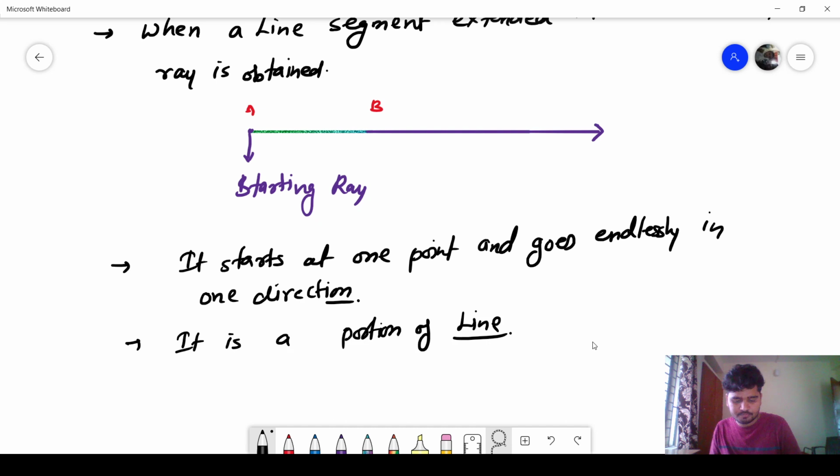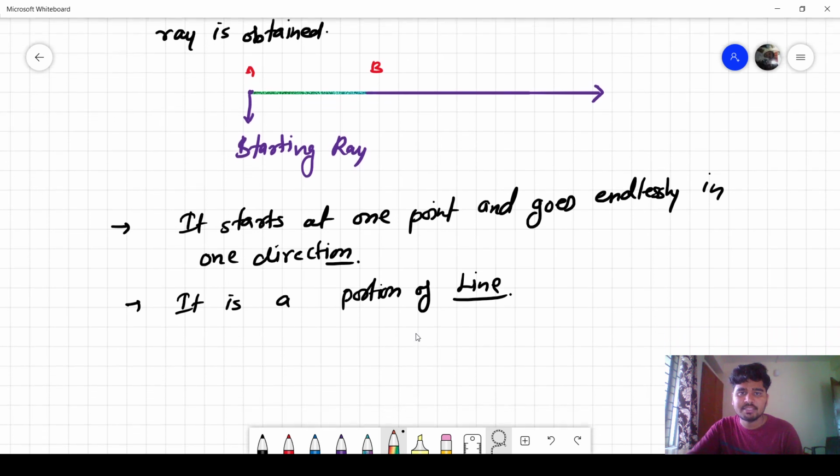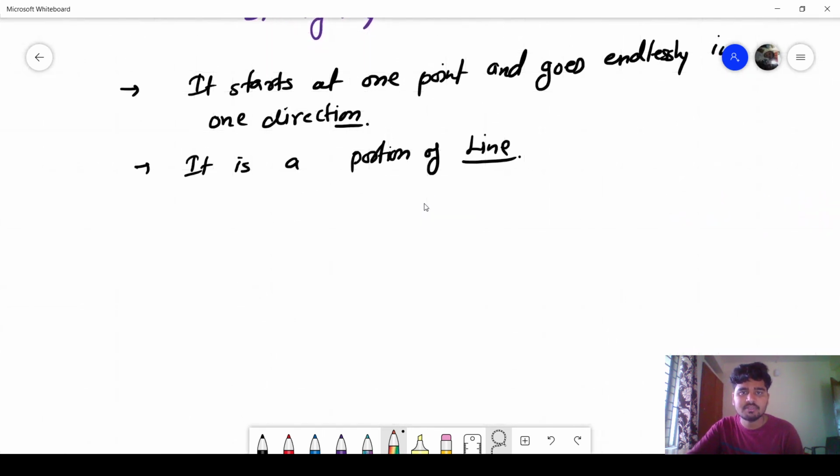Okay, now the next topic. We have talked about point, line segment, line, and rays. Now the next one is intersecting lines.